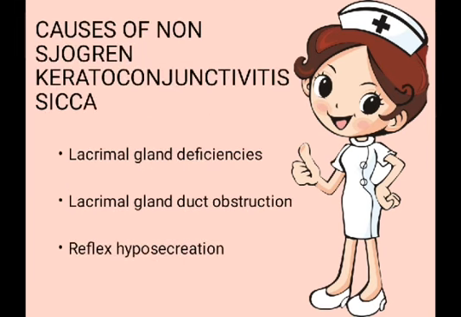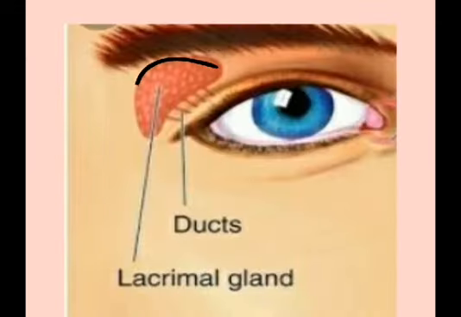Now the next is causes of non-Sjögren keratoconjunctivitis sicca. There are three different types of causes. The first one is lacrimal gland deficiency, the second one is lacrimal gland duct obstruction, and the third one is reflex hyposecretion. Now what is the lacrimal gland? This is the lacrimal gland.